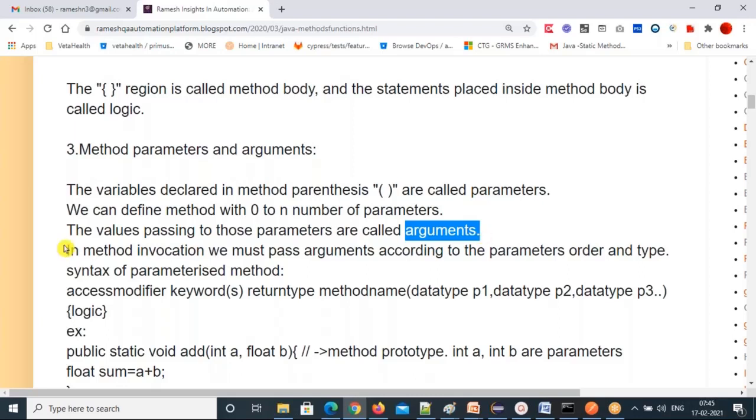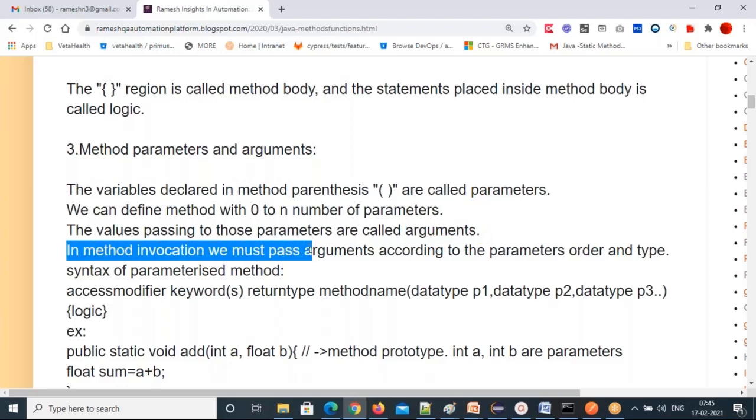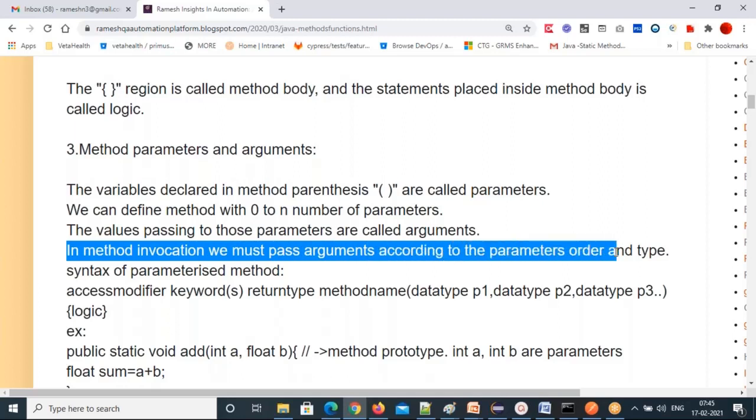In method invocation, we must pass arguments according to the parameters' order and type: the same order, and the same data type value for each parameter.